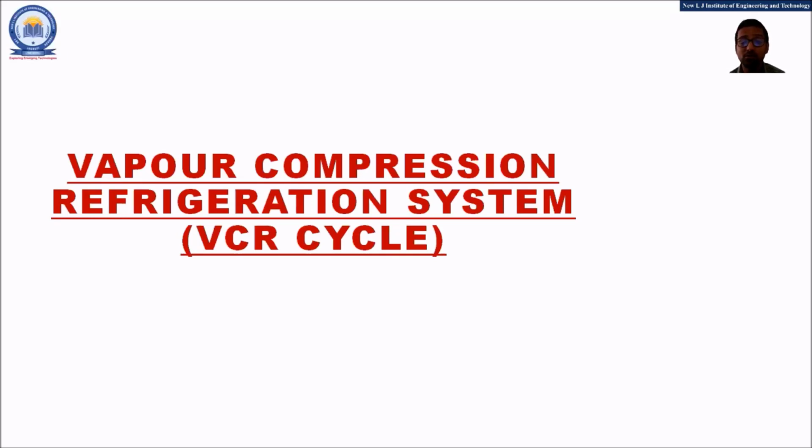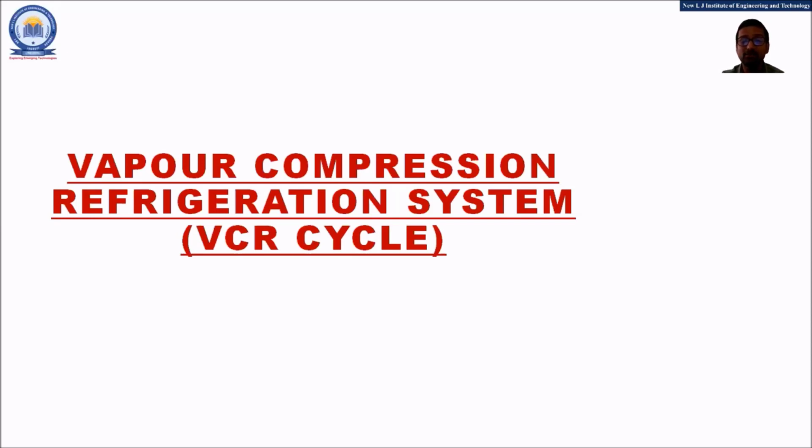And friends, also in the GTU examination, in the theoretical examination, the VCR cycle, VCR system is asked frequently. So considering the GTU examinations, this is also one of the most important questions. So let us understand the vapor compression refrigeration system.